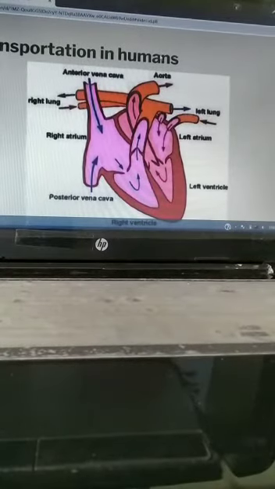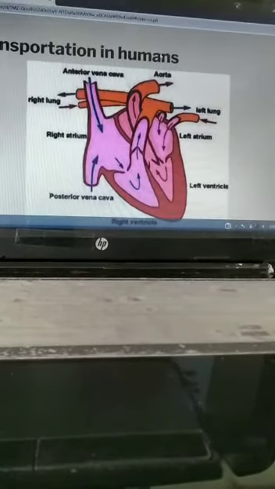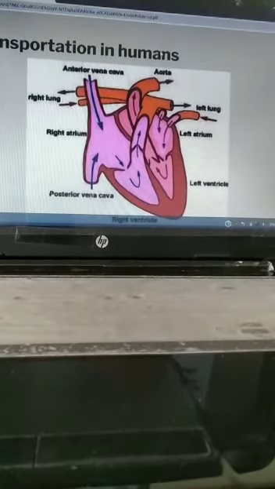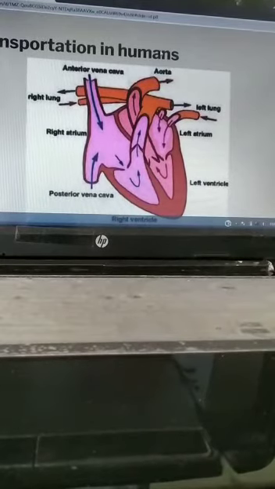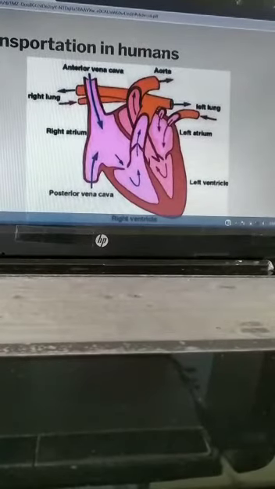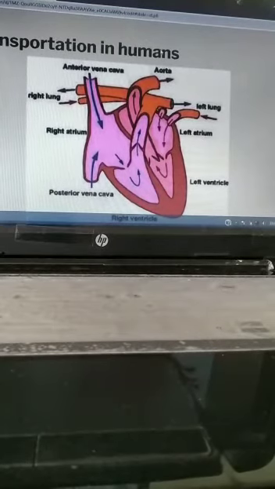The main artery is called the aorta, which is connected to the left ventricle of the heart through a wall. The main artery carries oxygenated blood from the left ventricle to all parts of the body.